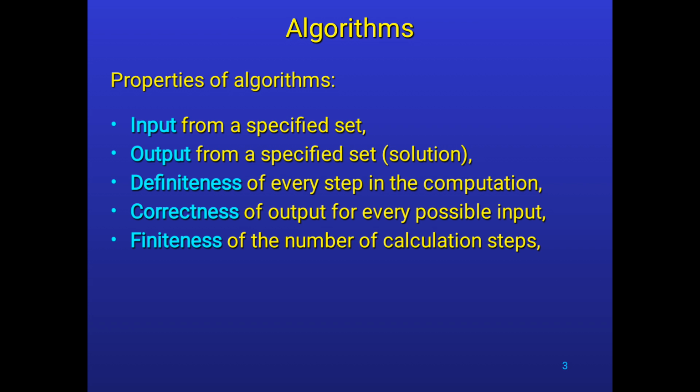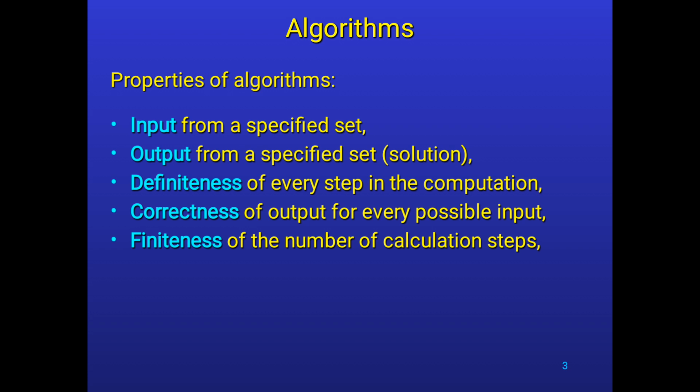Space complexity of an algorithm represents the amount of memory space needed by the algorithm in its life cycle. And space needed by the algorithm is equal to the sum of the following two components: fixed part and variable part. I am telling about space complexity. There are two parts: fixed part and variable part.